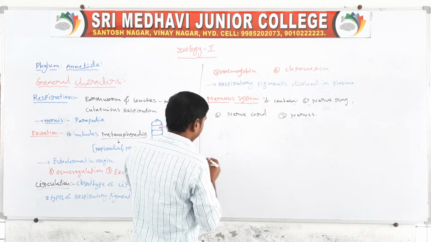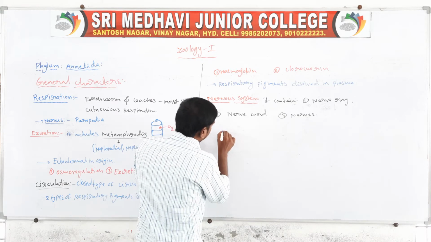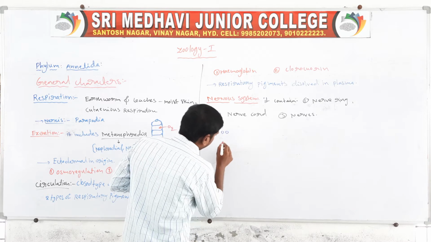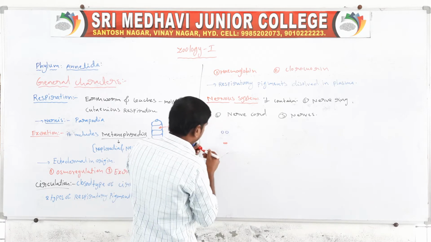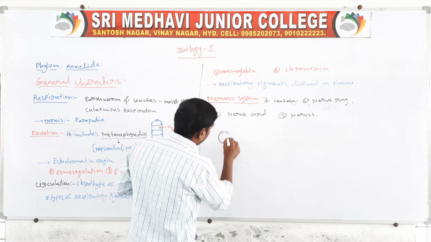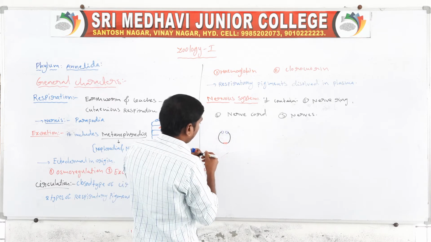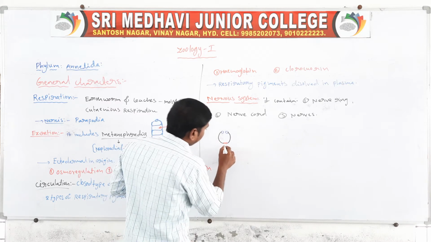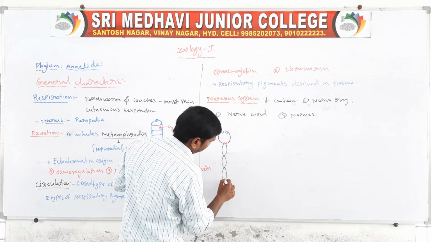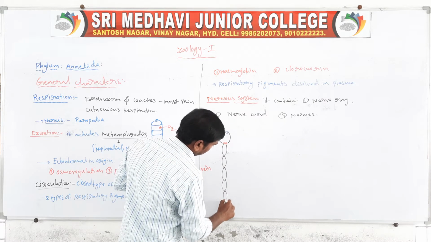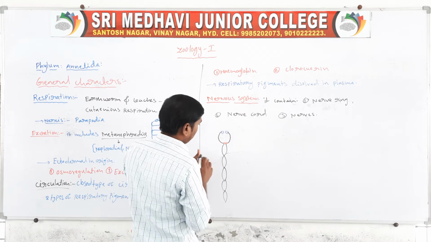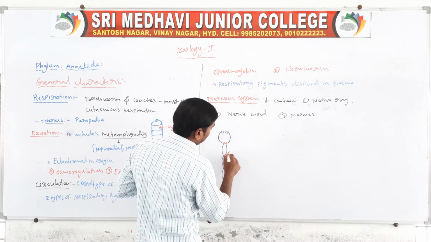See the diagram. These are the nerve ring, the nerve cord, and the nerves.